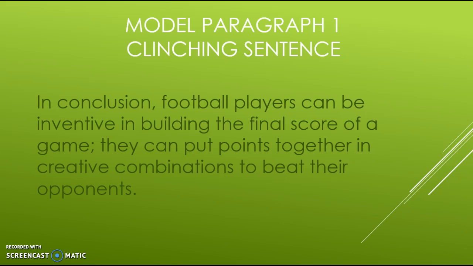Now I'll check the second independent clause. All right, so they can put points together. "Can put" is the verb, so that looks good. And then our subject is "they." So the second independent clause looks good. It has a verb and a subject. I have 2 independent clauses separated by a semicolon right here. I have my transition phrase, "in conclusion," and a comma. So it looks like I did a good job on that.